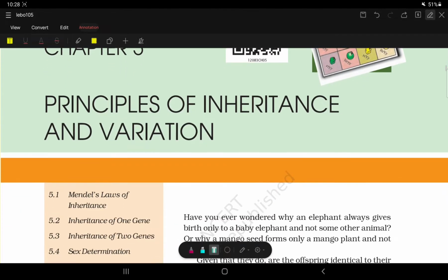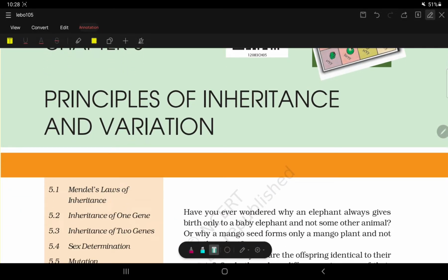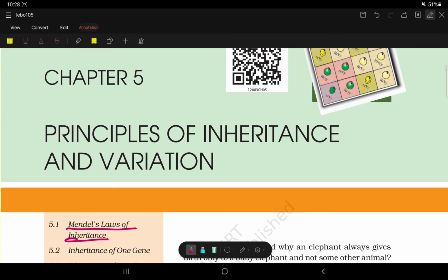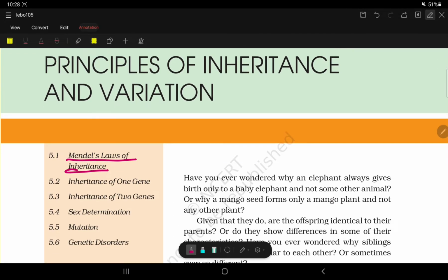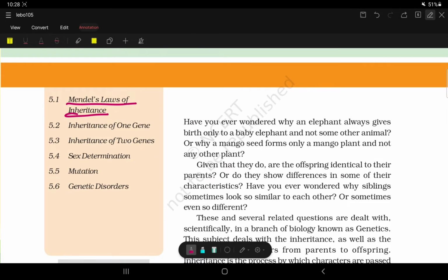Today I will be covering Mendel's law of inheritance, from the genetics portion of class 12. I will be referring to the NCERT book for that. This is chapter 5, principles of inheritance and variation. So I will read the material and make you understand what it means.